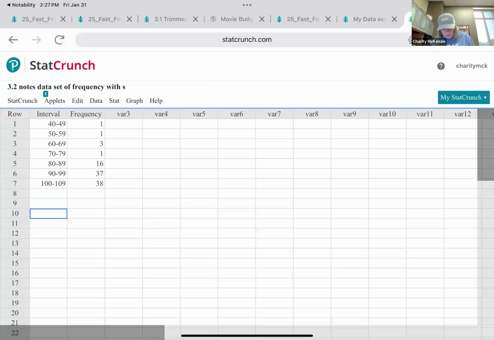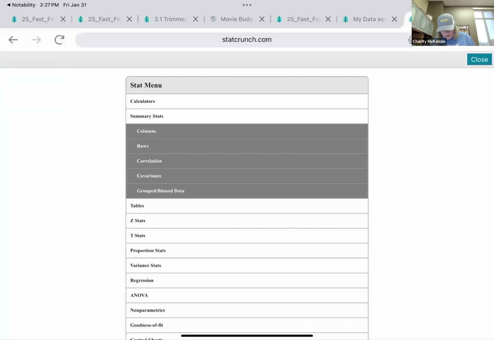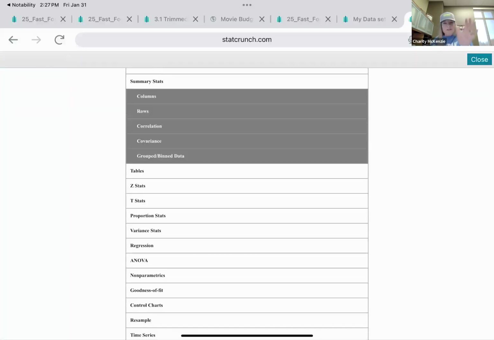Okay, so let me show that again real quick. We go to stat, we go to columns or summary stat for all of this stuff, and we do that. Grouped binned allows you to do a frequency table. That's new. So everyone else did do it by hand before. So be happy.